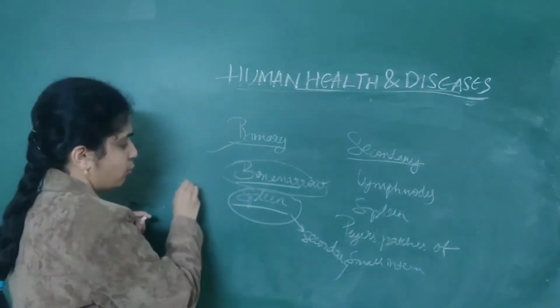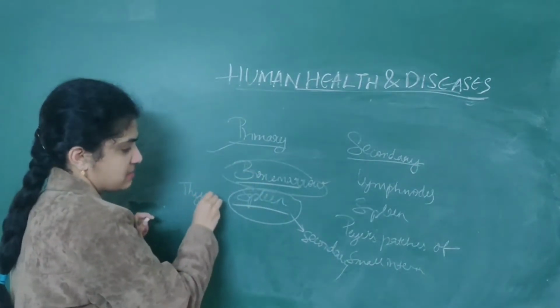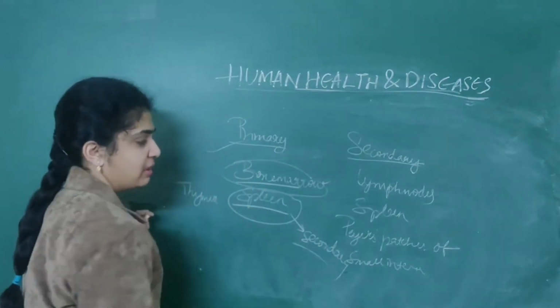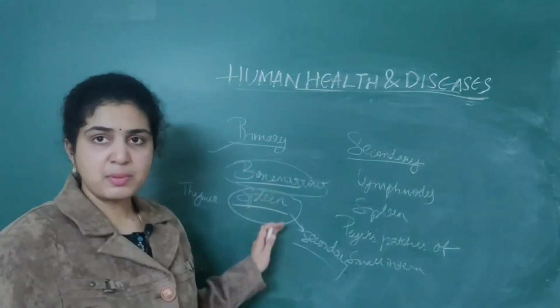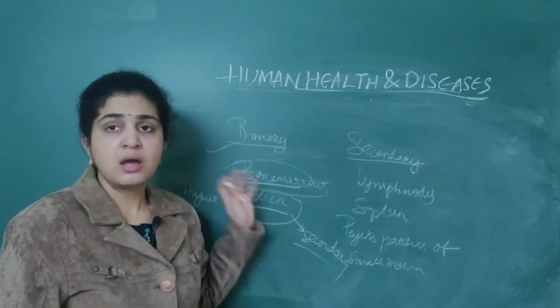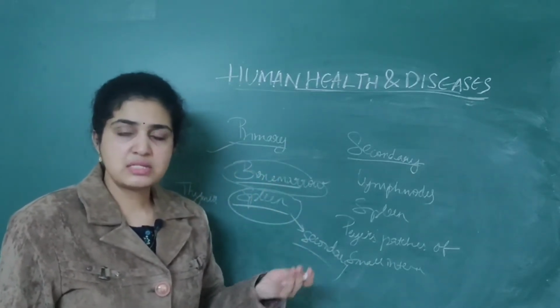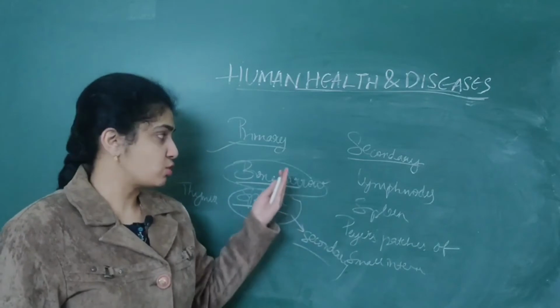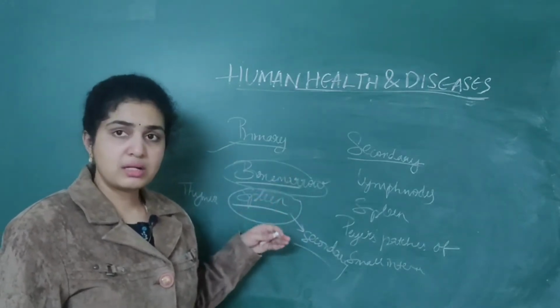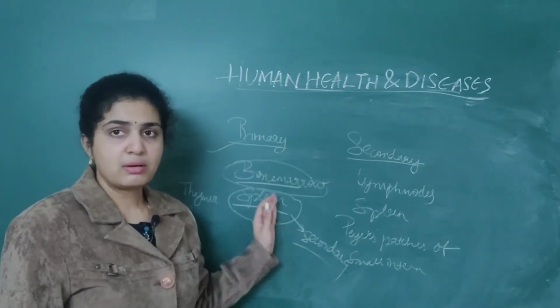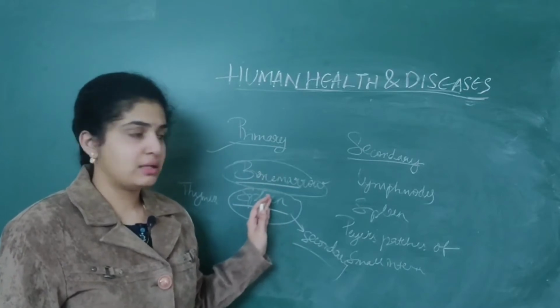Here the primary organs are bone marrow as well as thymus. Spleen is a secondary lymphoid organ. But why I have specified spleen here is, I want you all to clearly differentiate where RBCs are produced and where they are destroyed. They are produced in bone marrow but destroyed in the spleen. So about RBC, I want you all to be very clear.